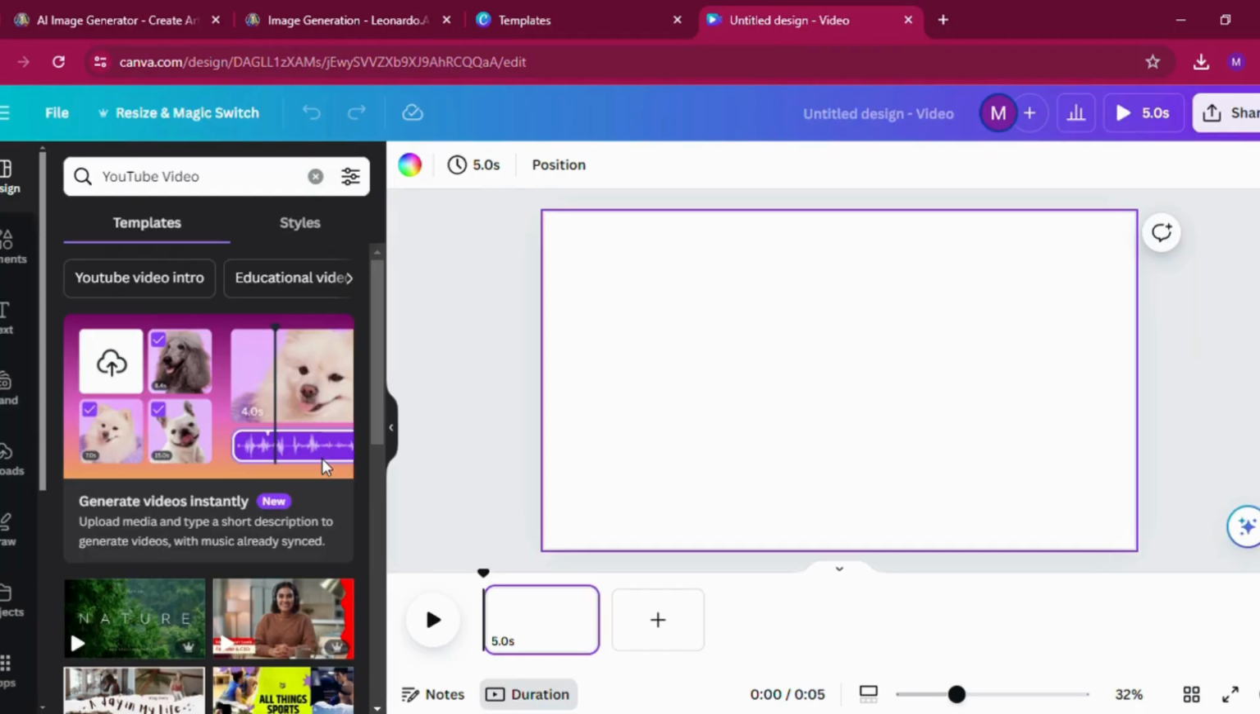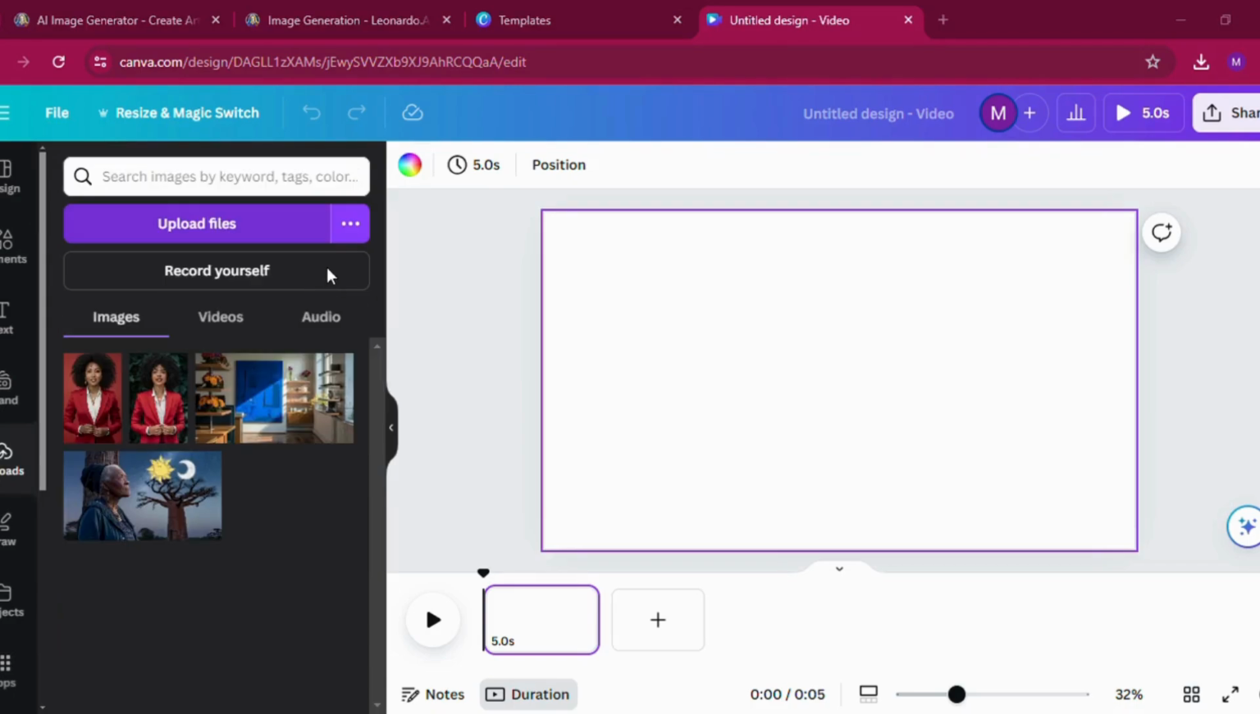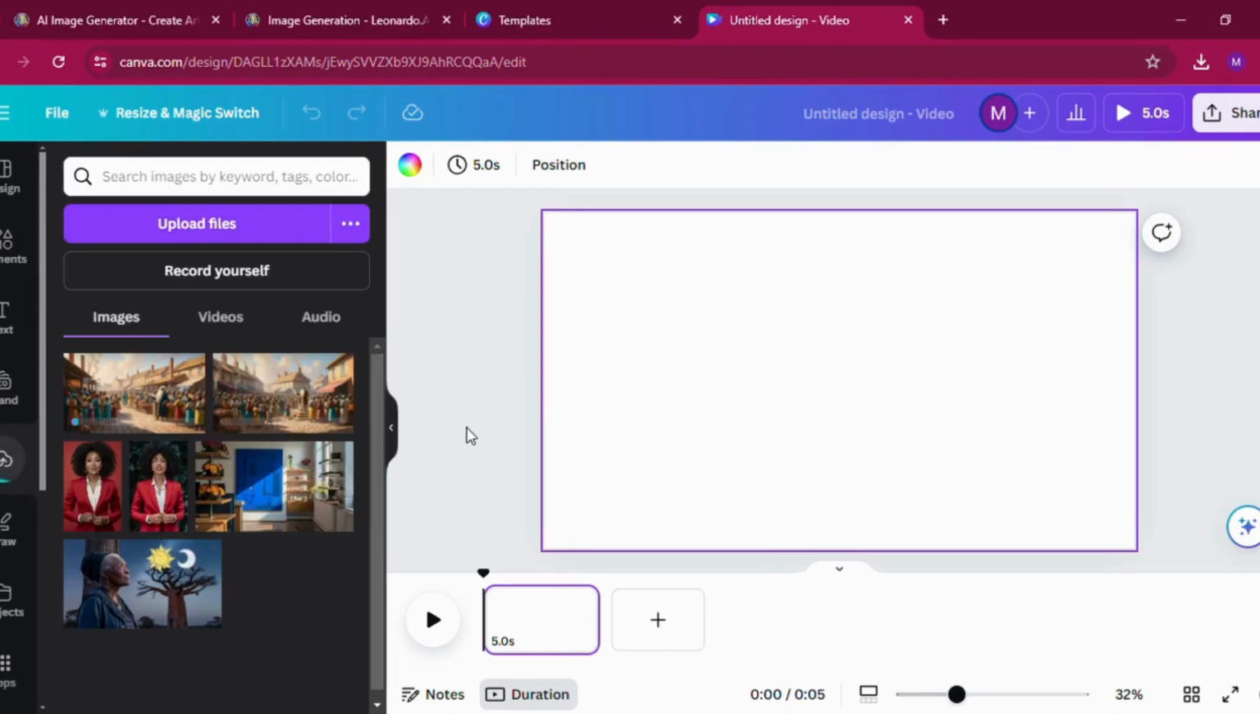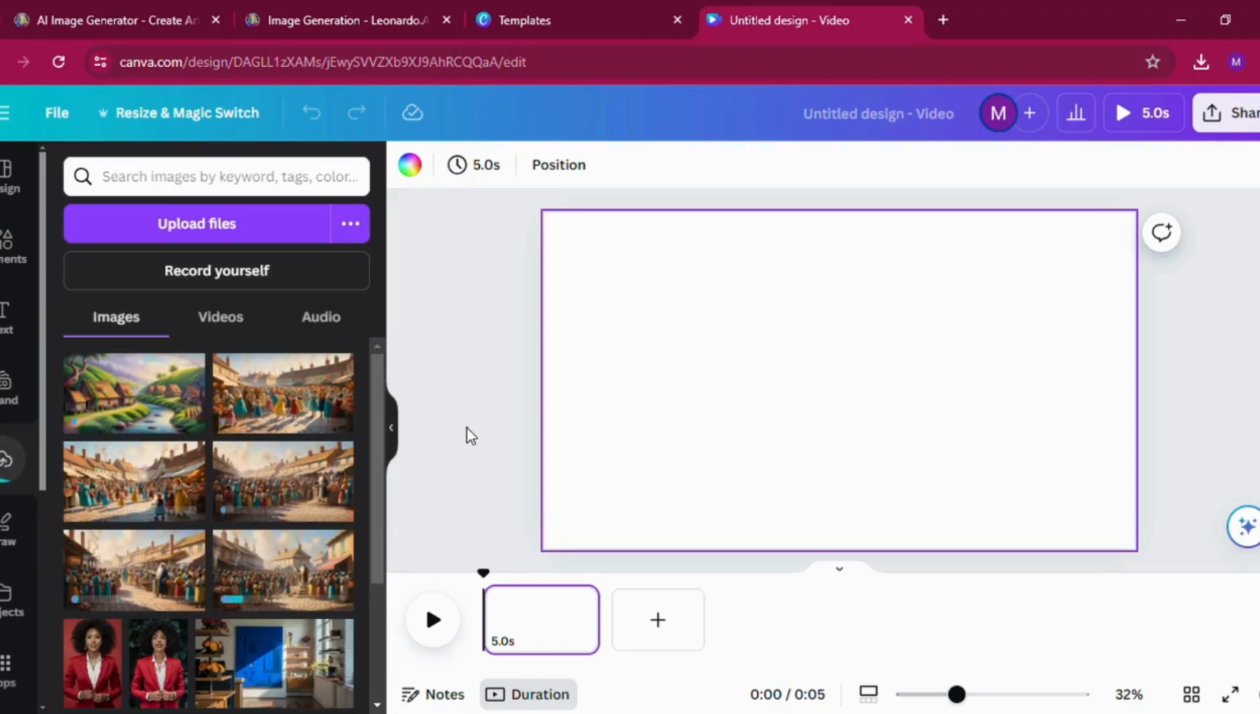The next thing will be to upload our images and the voiceover that we made from 11 Labs AI. So we are going to select all of our images, and after they are uploaded, we can then upload our voiceover.